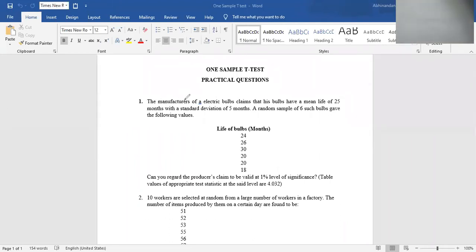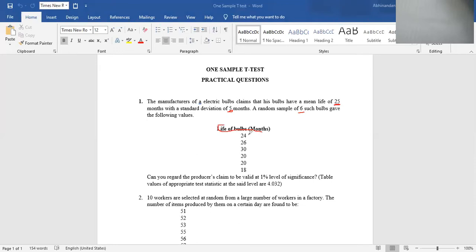See here, the manufacturer of electric bulbs claims that his bulbs have a mean life of 25 months. Remember this, 25 months, with a standard deviation of 5 months. A random sample of 6 such bulbs gave the following values, and the life of the bulbs in months is given.